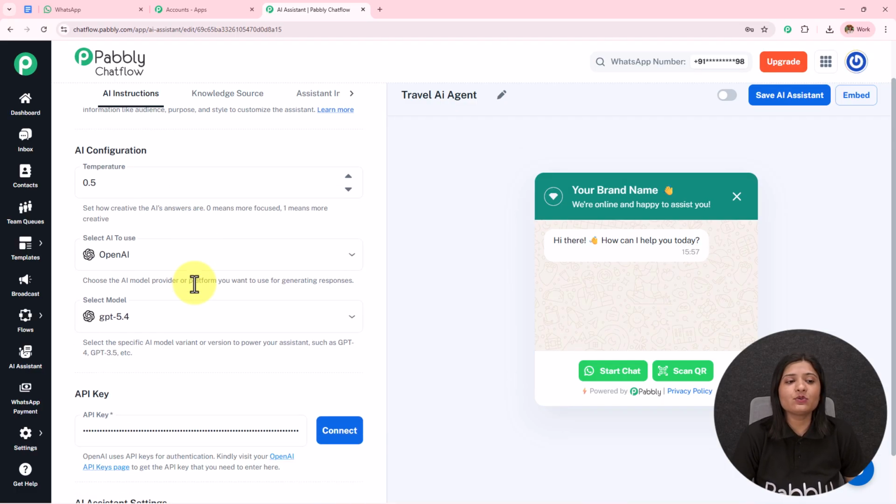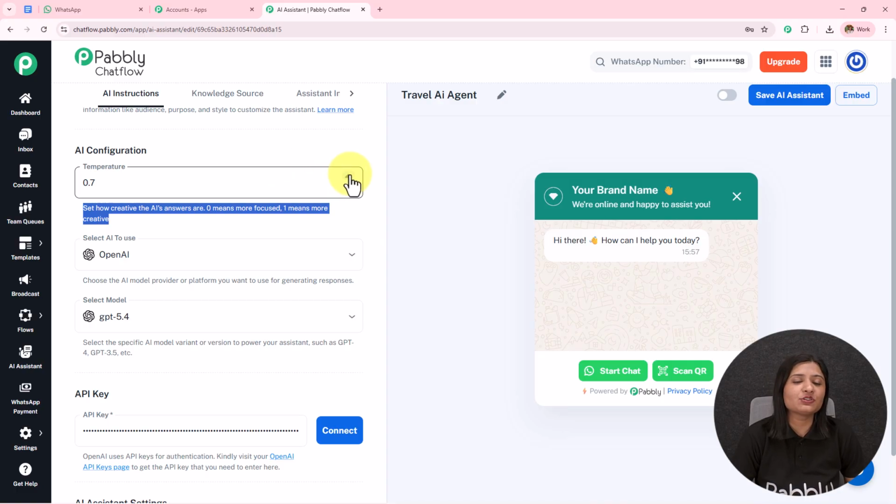Then we have this AI configuration, under which we have this temperature. Set how creative the AI answers are. 0 means more focused, 1 means more creative. If I go from 0 to 1, the creativity of how this AI is answering will increase. I'm going to keep it as 0.7.